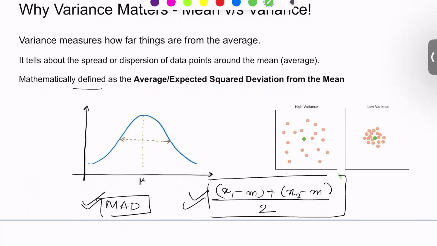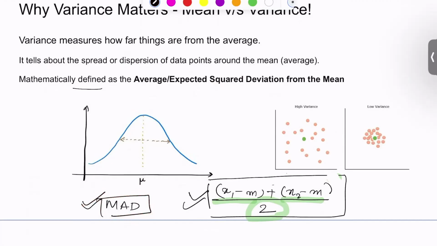Sorry, in this case, we can just simply take x1 minus m or x2 minus m, and we can simply divide it by 2. The problem in this case would be that if there are positive and negative deviations, they can simply cancel out each other, and the total deviation or the variance rather could just become zero. So why not take a mod of it? That actually is a thing that we can call mean absolute deviation, but we are not going to be discussing it right now.